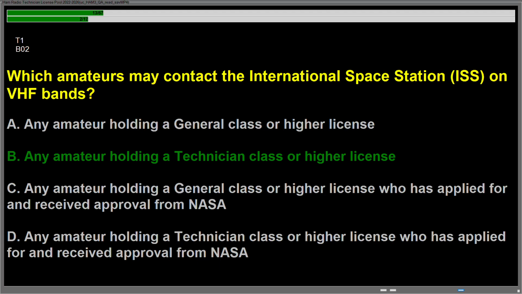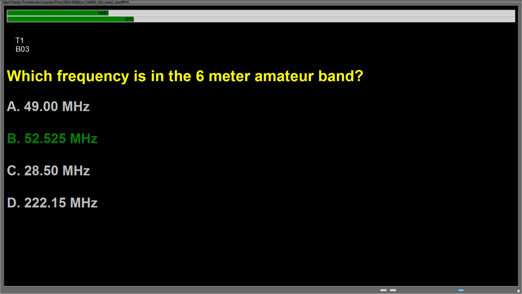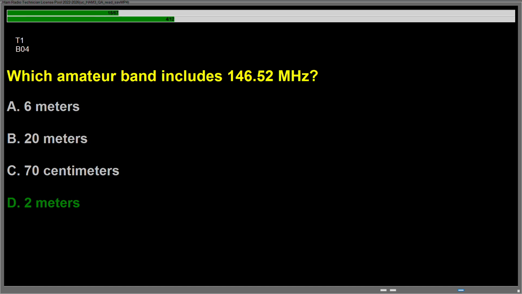Question Bravo 02, which amateurs may contact the International Space Station, ISS, on VHF bands? Answer is B. Any amateur holding a technician class or higher license. Question Bravo 03, which frequency is in the 6-meter amateur band? Answer is B. 52.525 MHz. Question Bravo 04, which amateur band includes 146.52 MHz? Answer is D. 2 meters.